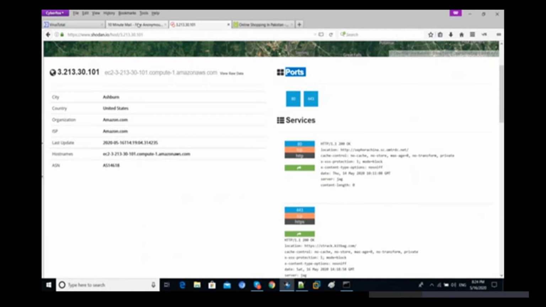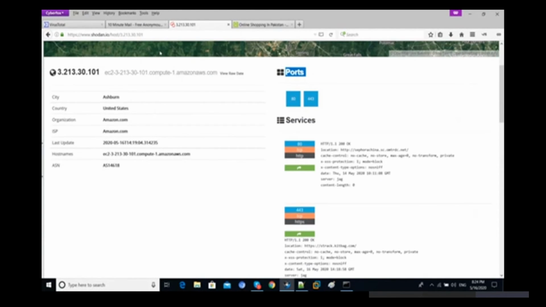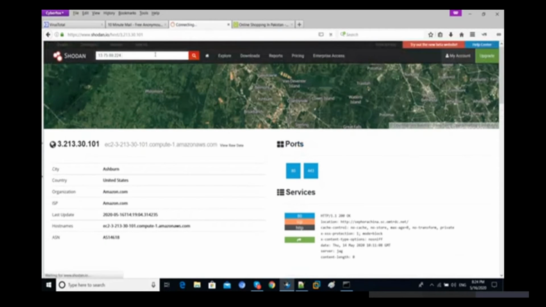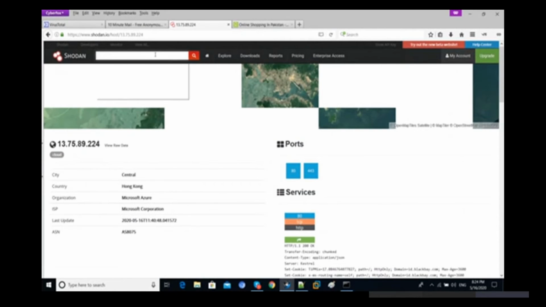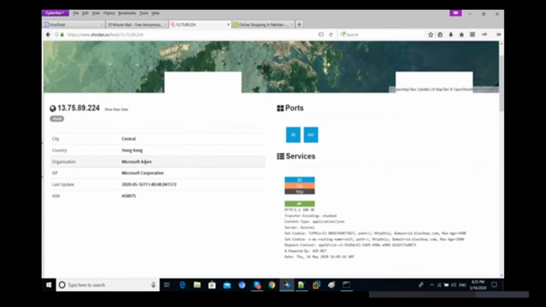Let's ignore this one and try to check out some different informations. Like let's try to check out some random different one like 13, and try to check out whether any kind of RDP or VNC is available or not. Let's see. Again, we have port 80 and port 443 only, right? And they are using Microsoft Azure account there. So definitely, it is very easy to find out brute force on their RDP.